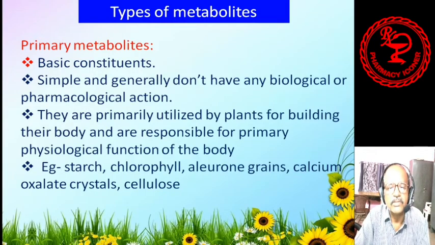For the proper functioning of the physiological functions of the body, these are the basic constituents required by the plants. Some examples are starch, which comes under the carbohydrates. They contain chlorophyll, because without chlorophyll photosynthesis cannot take place. Aleurone grains, calcium oxalate crystals, cellulose, and apart from these, there are also some lipids or fatty acids and amino acids, which come under proteins. They also come under primary metabolites, for example.